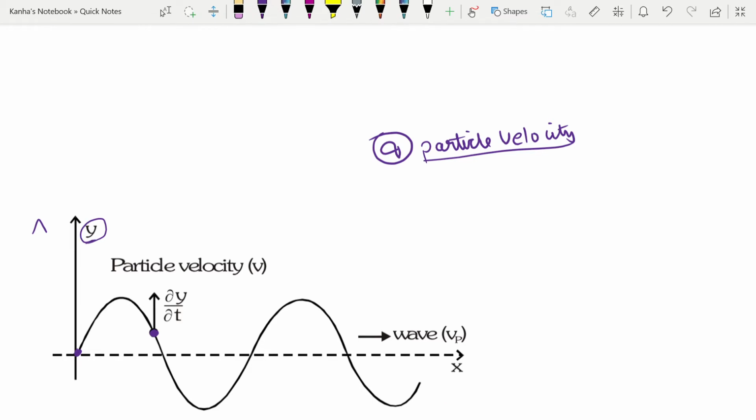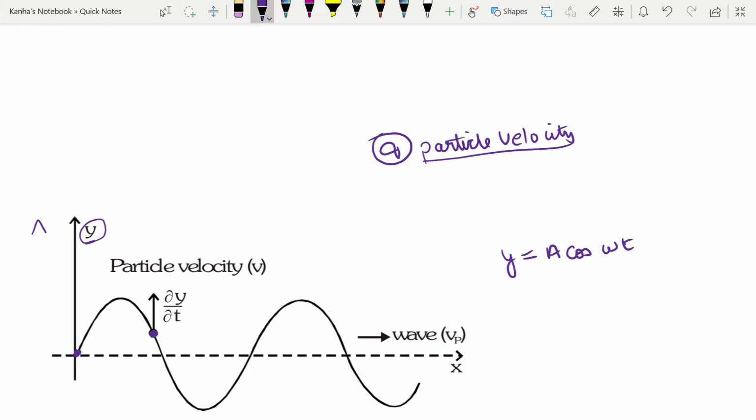To get more perspective on this, generally when you have a particle at a stationary point, you had something like y is equal to a cos omega t. So your amplitude of oscillation goes up, goes down, with a maximum amplitude equal to a, and it may be sinusoidal or non-sinusoidal. It can be of different varieties. Now you have this particle here, given by your y in this diagram. You will be given these diagrams in the paper.